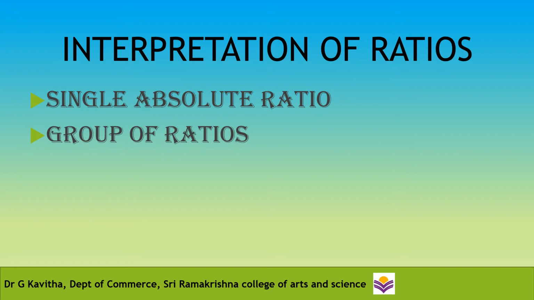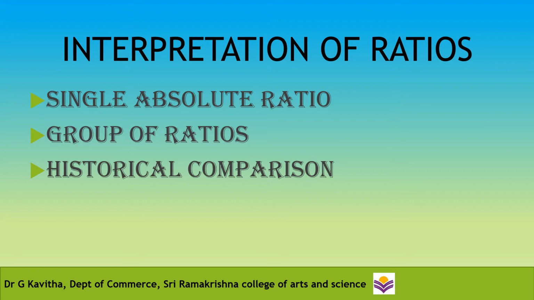Coming to the second point, that is group of ratios. The ratios may be interpreted by calculating a group of related ratios. A single ratio supported by other related additional ratios becomes more understandable and meaningful. For example, the ratio of current asset to current liability may be supported by the ratio of liquid asset to liquid liability.